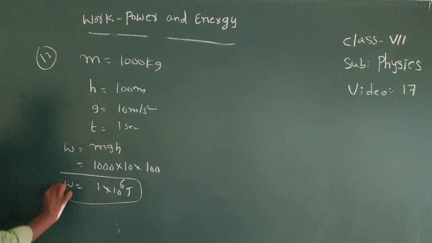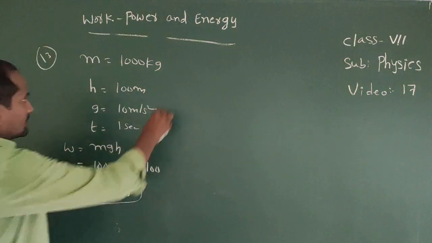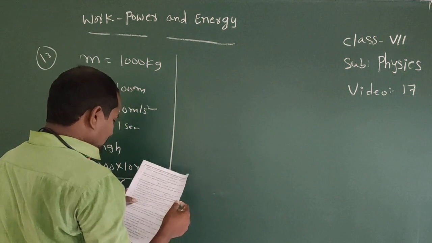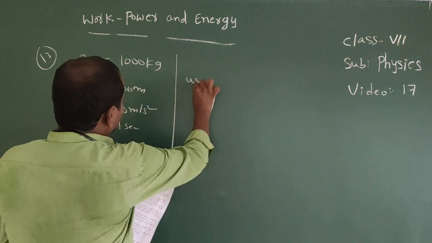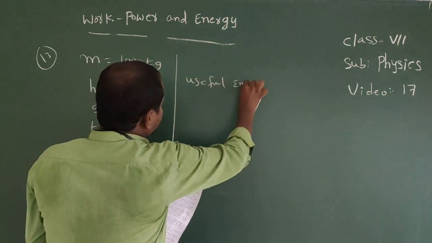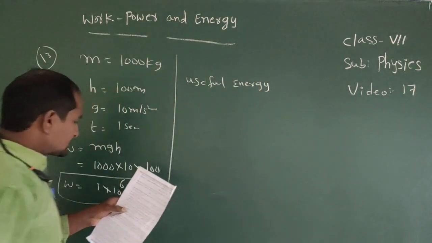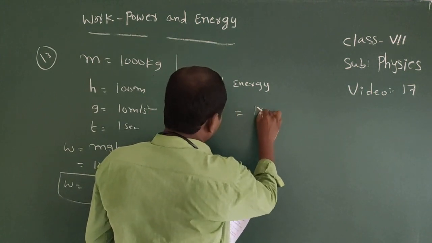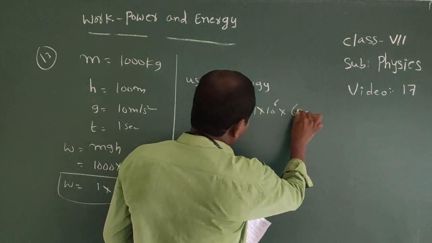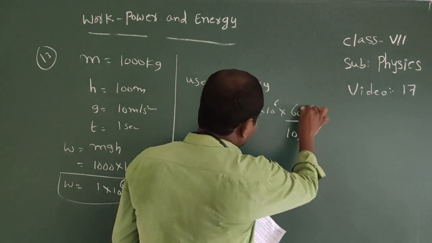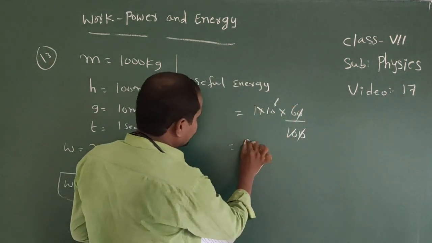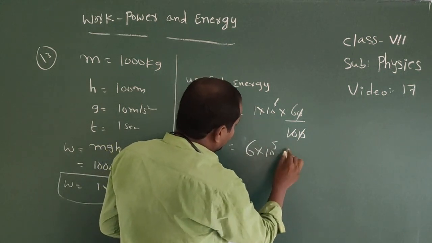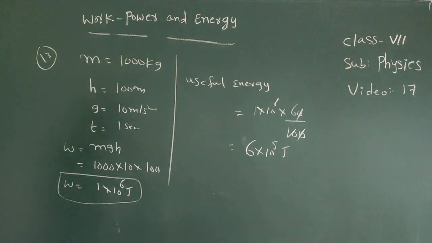It is the energy. Now useful energy. Useful energy equals 60%, that means 1 into 10 power 6 into 60 by 100. The zeros get cancelled, that equals 6 into 10 power 5 joules. It is the useful energy.